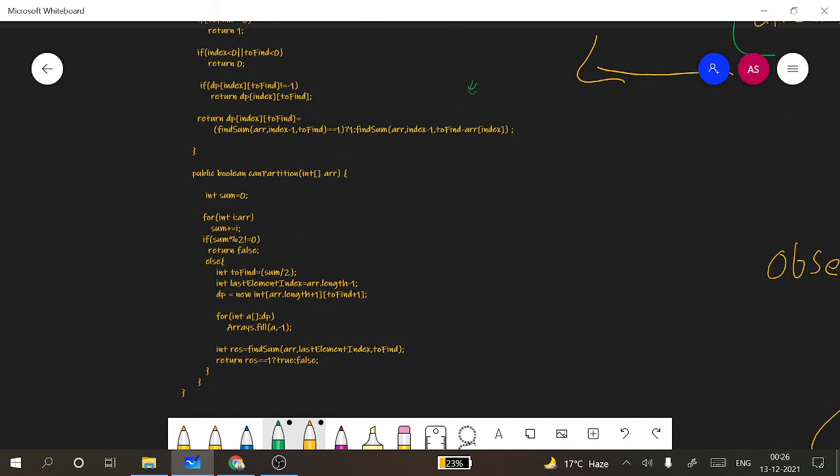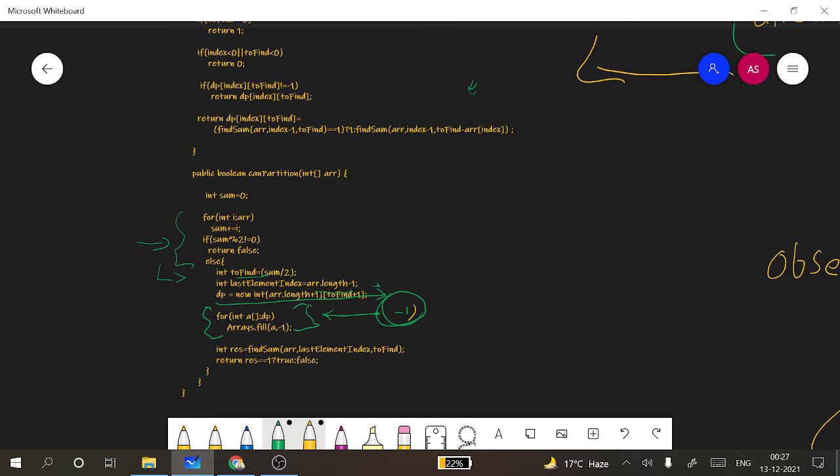In this, we'll still have the same logic here. We'll be checking if it is an odd number, we'll be returning false. If it is an even number, we'll be assigning the toFind variable. We'll be taking the last index. We'll be creating a dp array which is of type integer of length plus 1 and toFind plus 1. We'll be filling this dp array with -1 to remember that we haven't stored anything as the result.